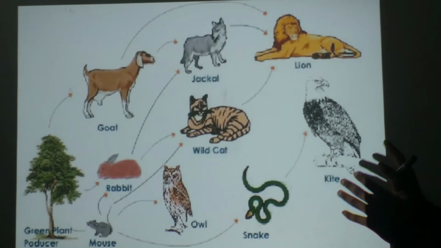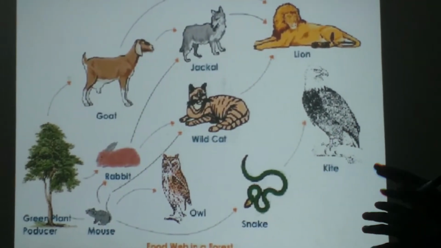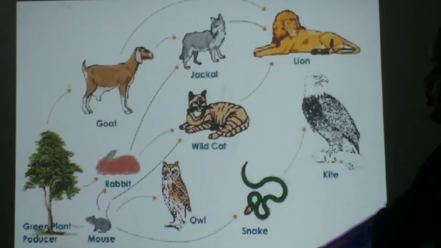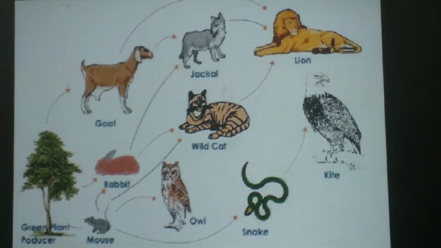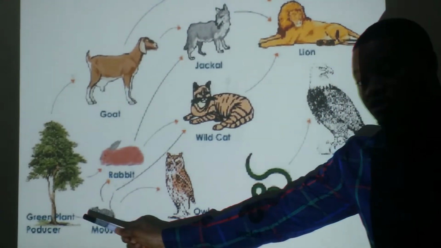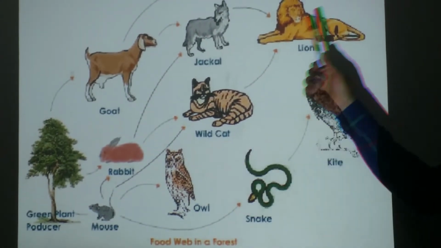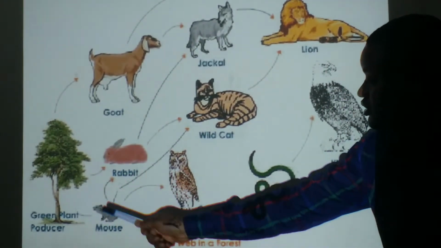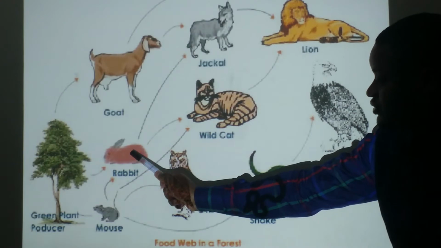It's not broad like this. You can see this is the producer, the grain plant. It is the first producer that gives food to animals. It gives food to rabbits.